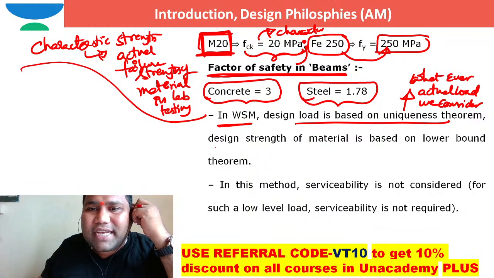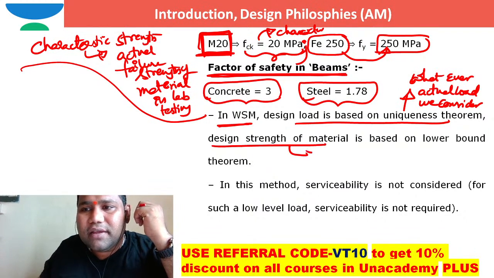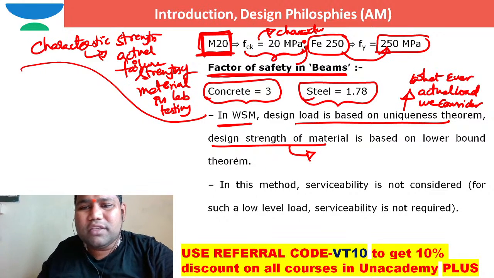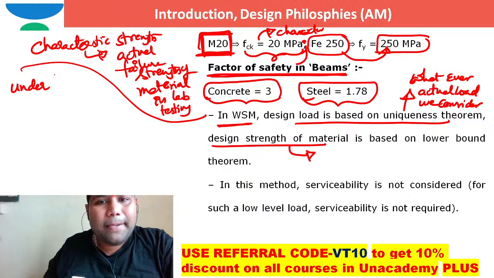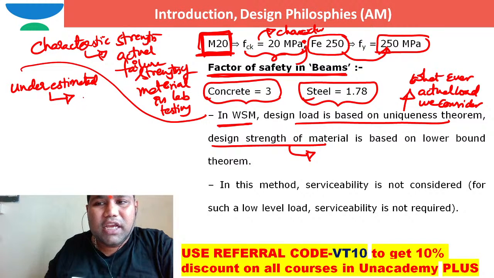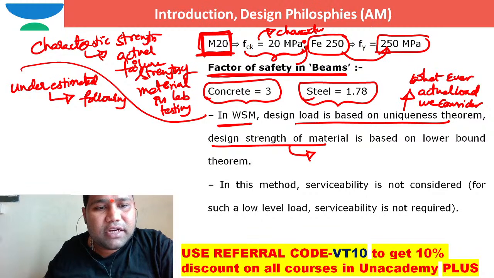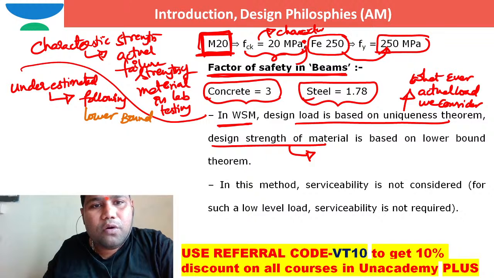I can say design strength of the material is lower bound. I can use the word underestimated. Underestimated means that material or that method is following lower bound theorem, right?